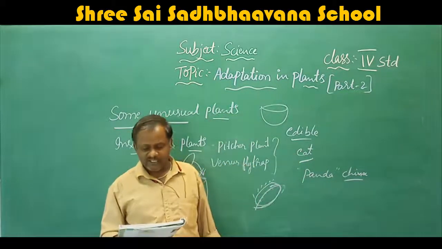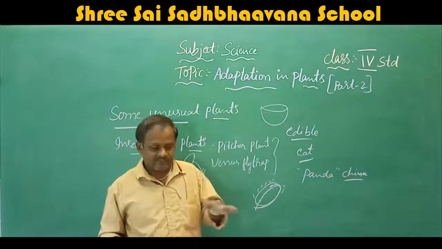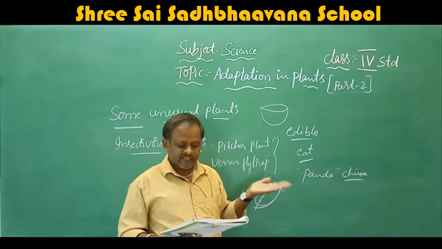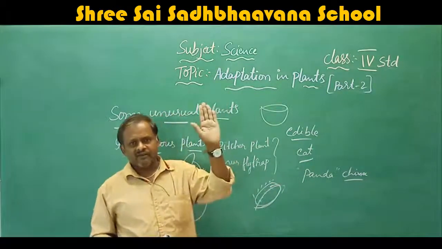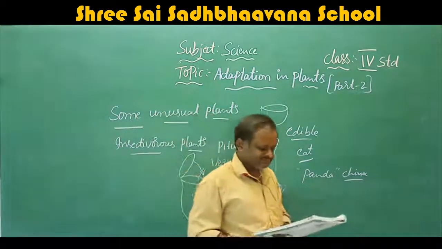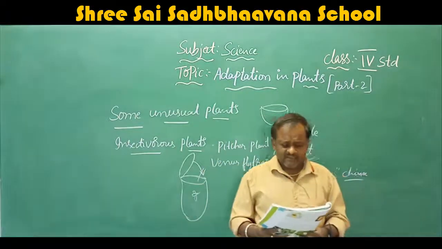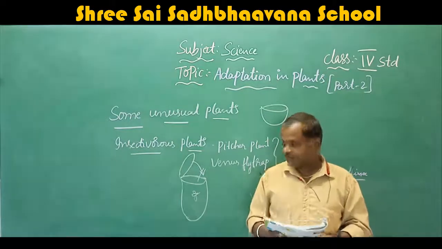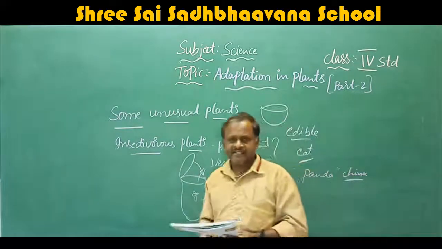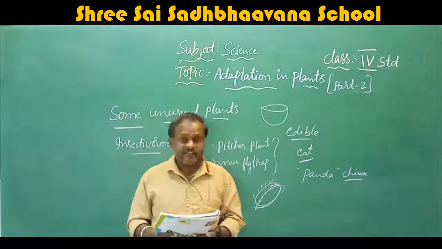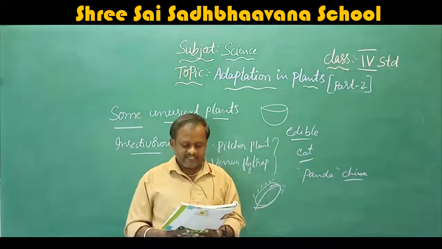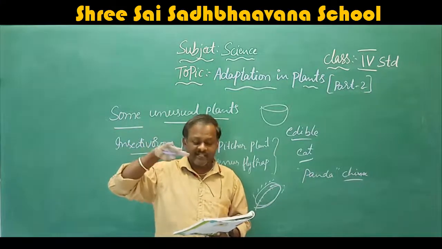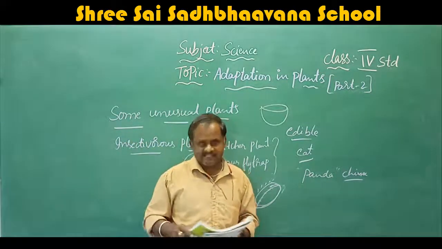They can be fully underwater, some are fixed, some are free floating or emergent, that means on the water or below the water. Insectivorous plants eat insects to get nutrition. Free floating plants are not rooted to the soil, that means the plants floating on the water have roots that are not fixed to the soil.